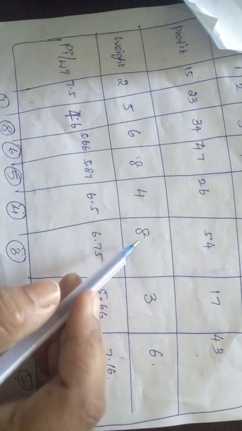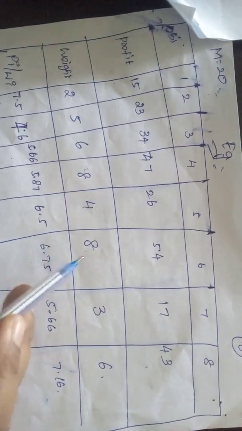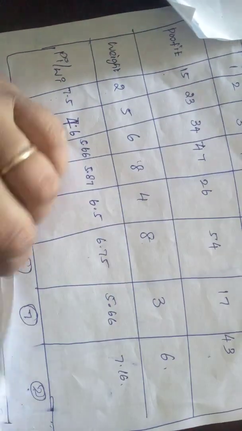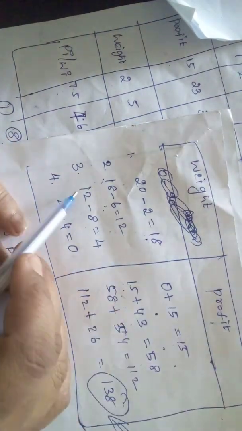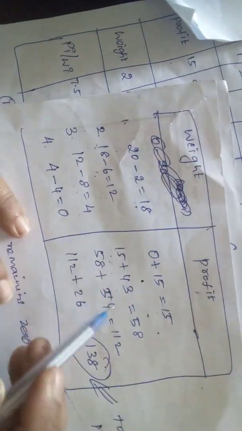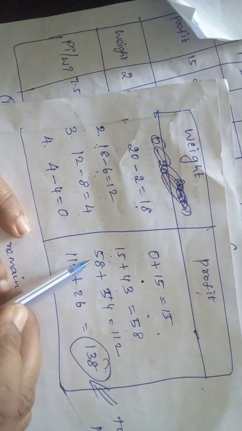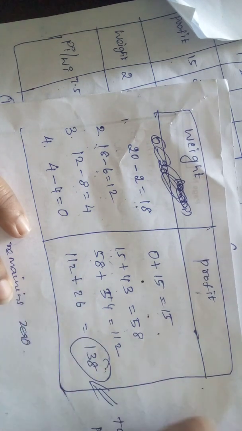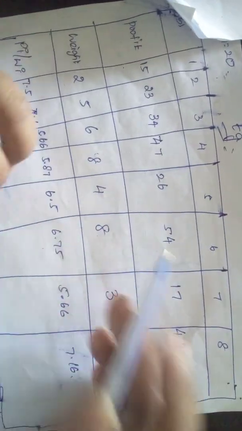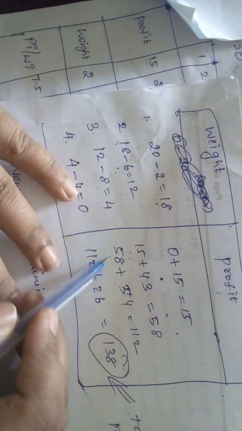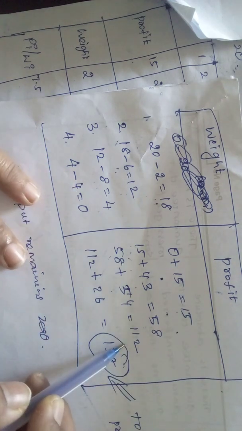In decreasing order of weight, the sixth object has weight 8. So we are subtracting here: 12 minus 8 becomes 4. And then the total profit becomes 58 plus 54. 54 is the profit for the sixth object. So 58 plus 54 becomes 112.